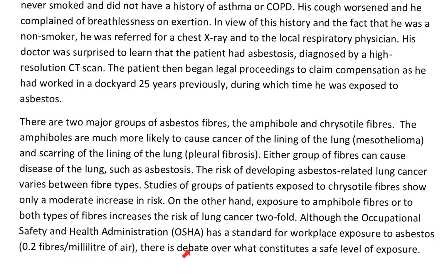So I can see debate. So debate is in the form of what? Argument or disagreement or challenge or something like that, an opposing idea. Therefore, I will read the sentence just above it. I will not just start from here. Always start from the sentence where the sentence begins, okay?